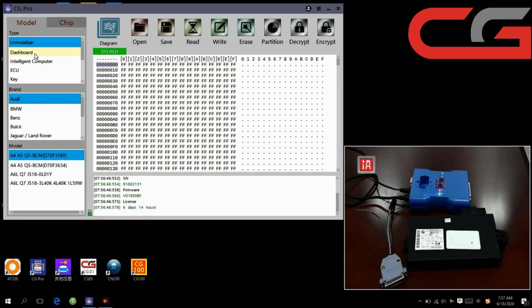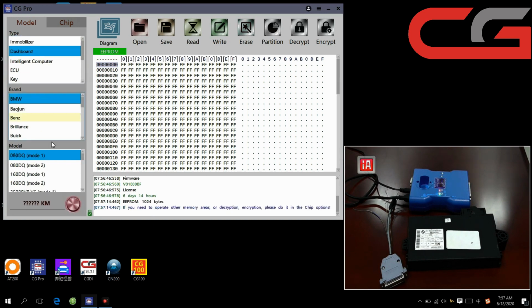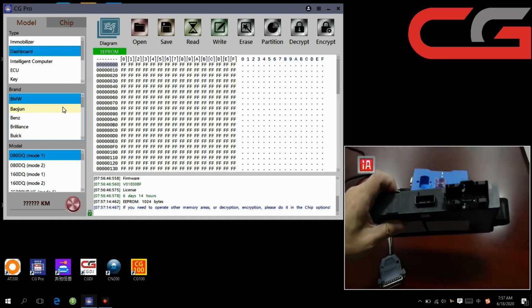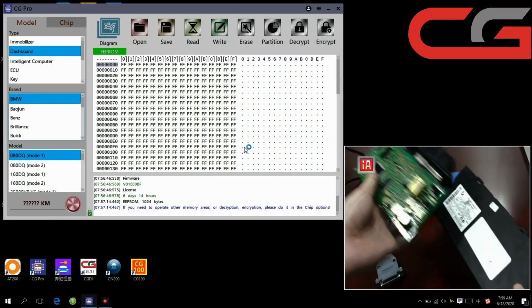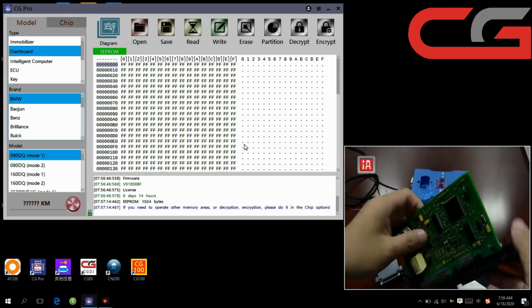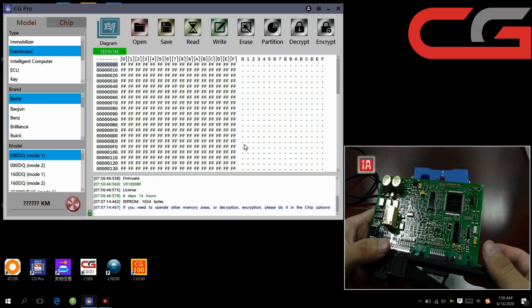We choose dashboard, then BMW. First, we need to pull out the CAS. I just pull the board out. Let us check the PCB.